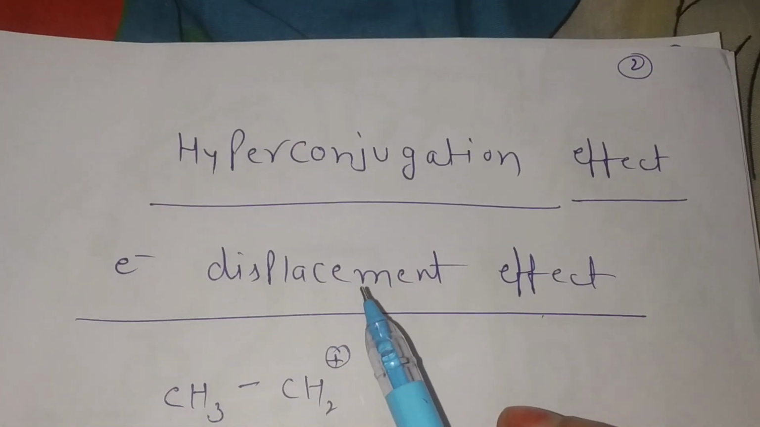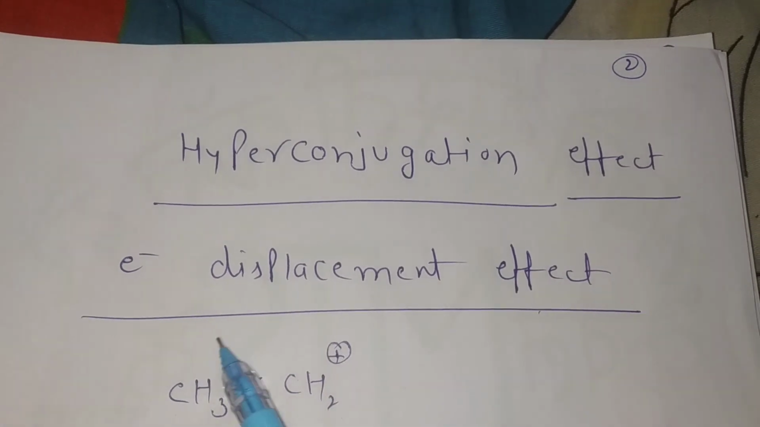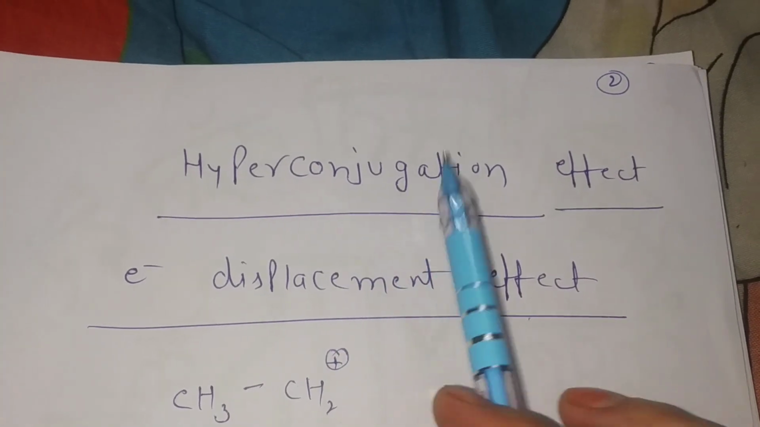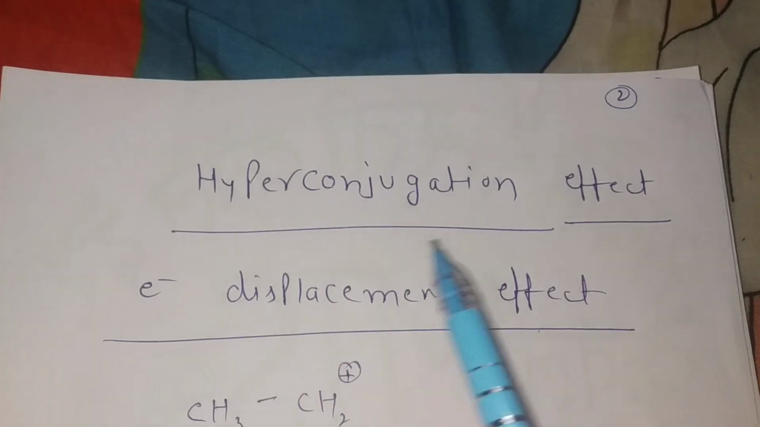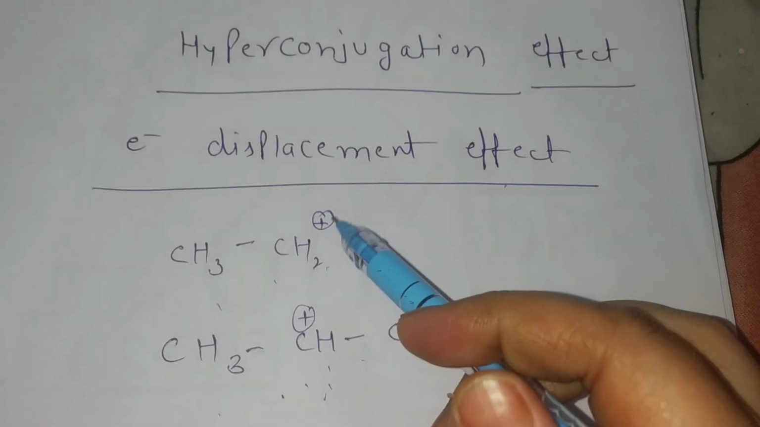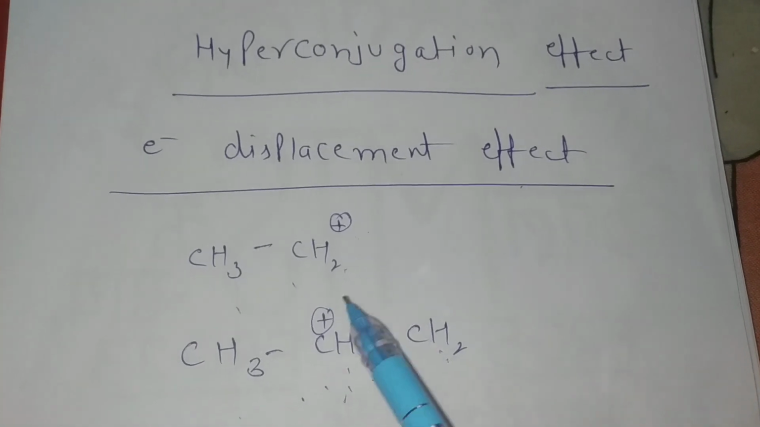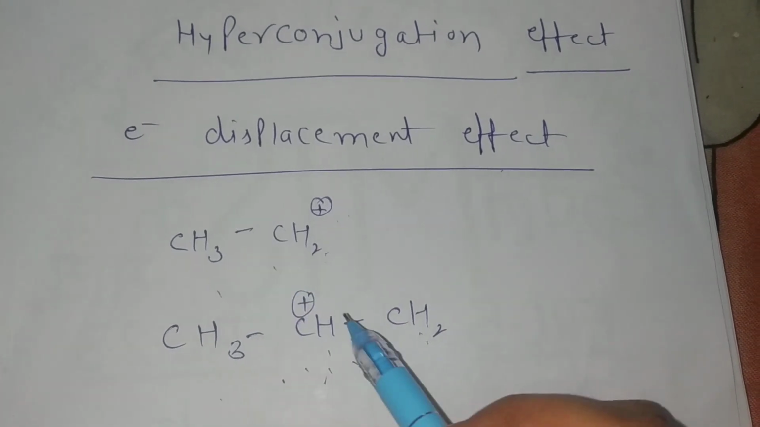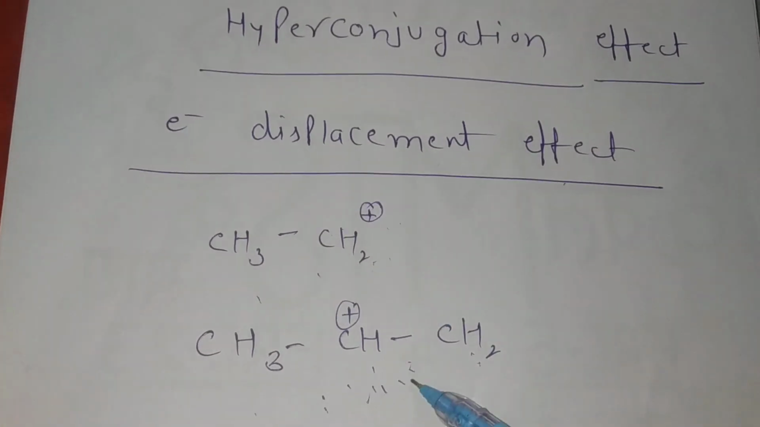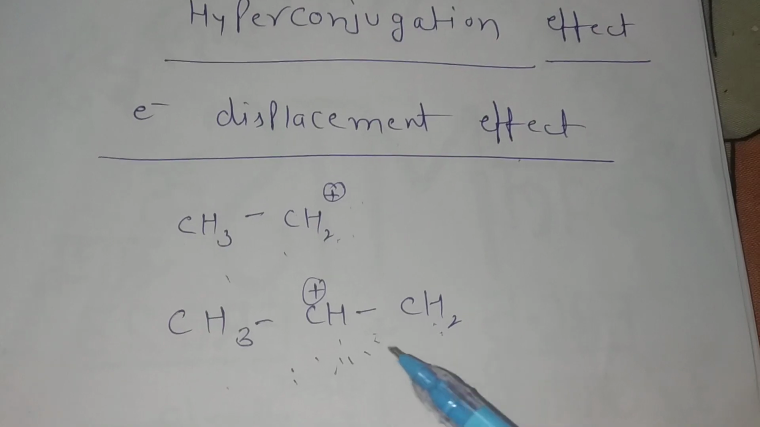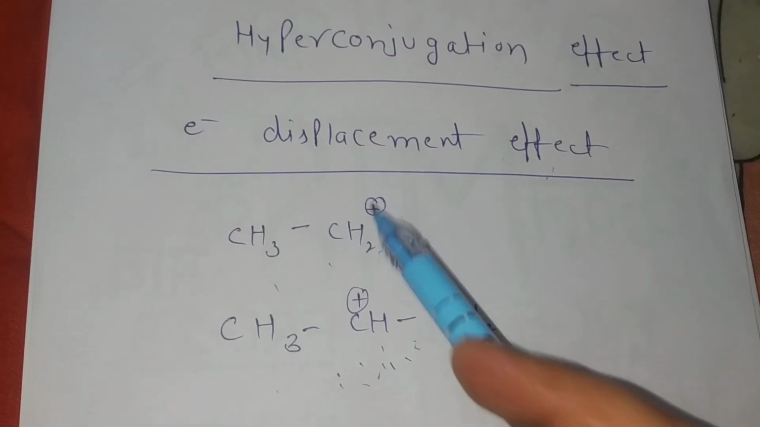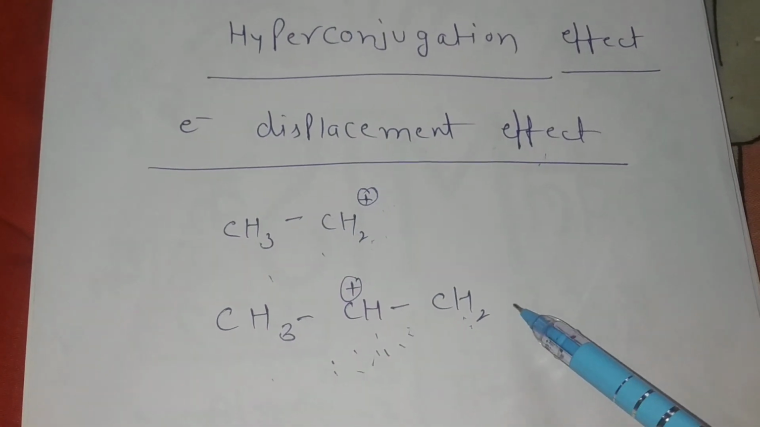Good morning, students. Today we discuss another type of electron displacement effect that is named hyperconjugation. That is a very important topic, students. First, let us take an example. CH3-CH2+ and CH3-CH+-CH3, both are carbocations. Which is more stable? Students, you will say the second one is more stable than the first. Right, students? Why? Any type of electron displacement effect gives stability to a molecule.